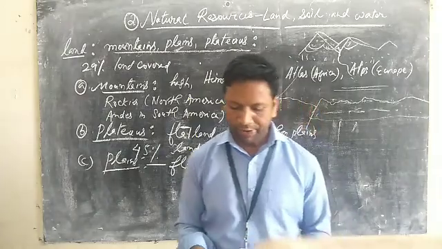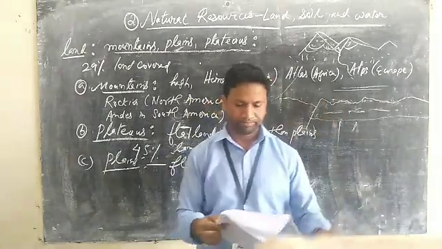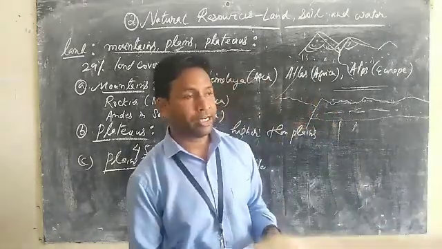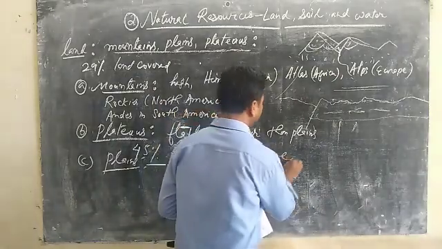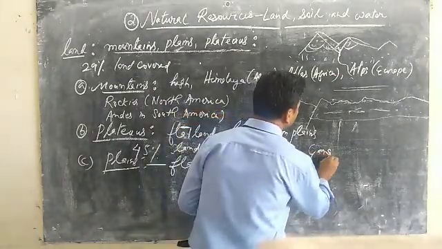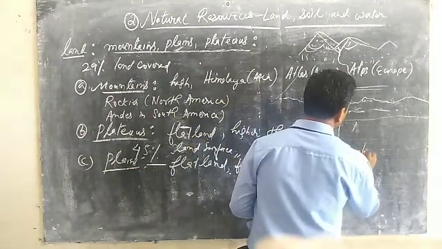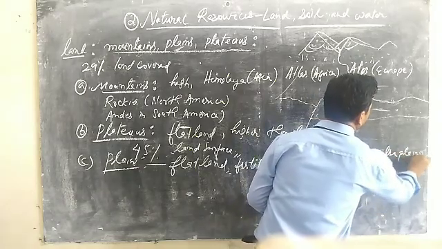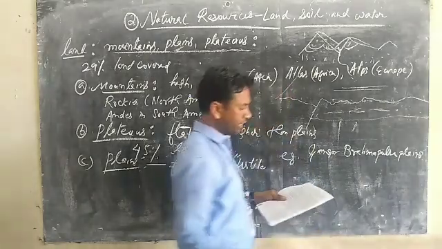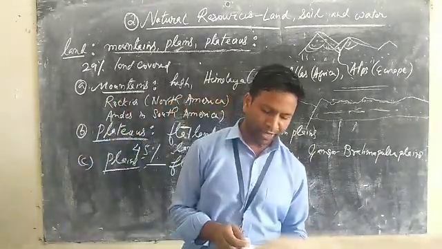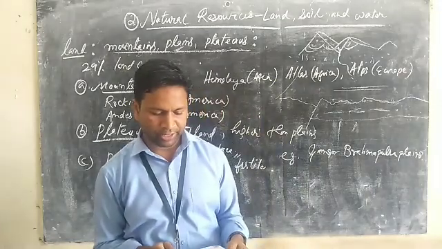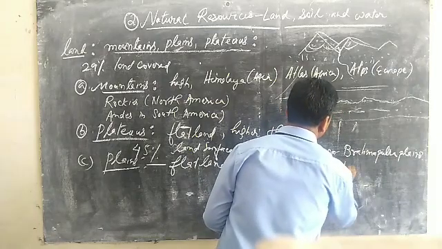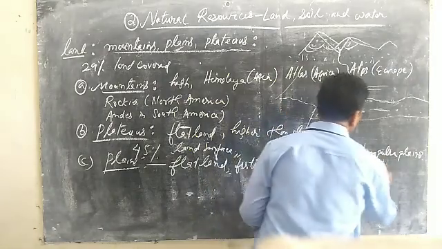And then some of the famous plains of our world, some of the names we can mention. That is the Ganga Brahmaputra plains we have got in India. Then the second one is the Indus plains in Pakistan.